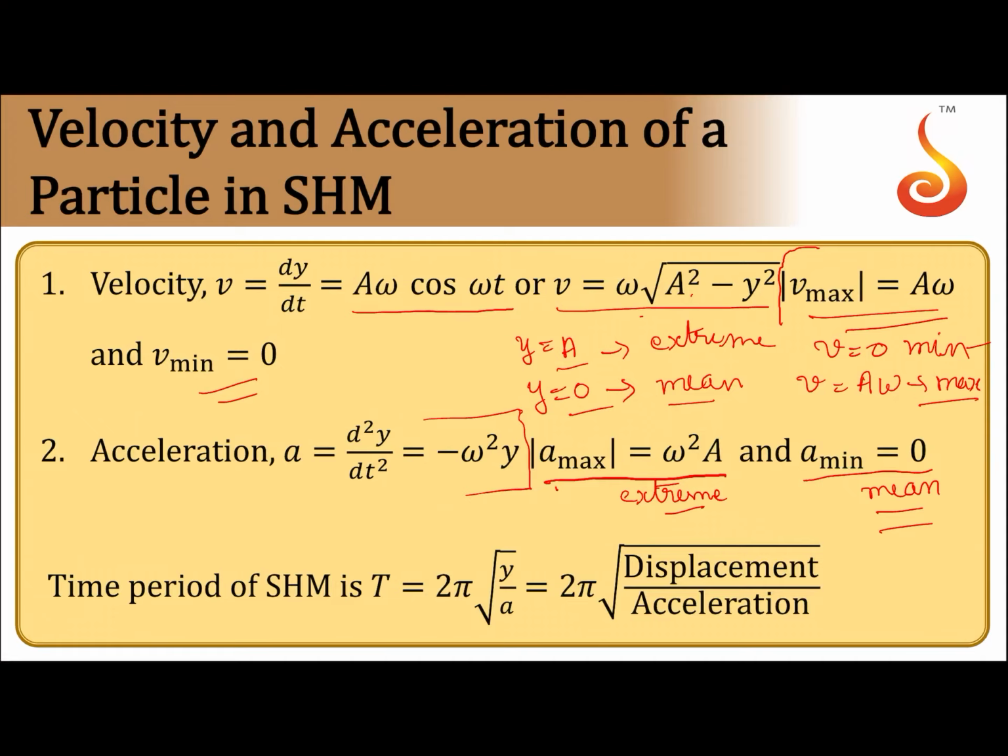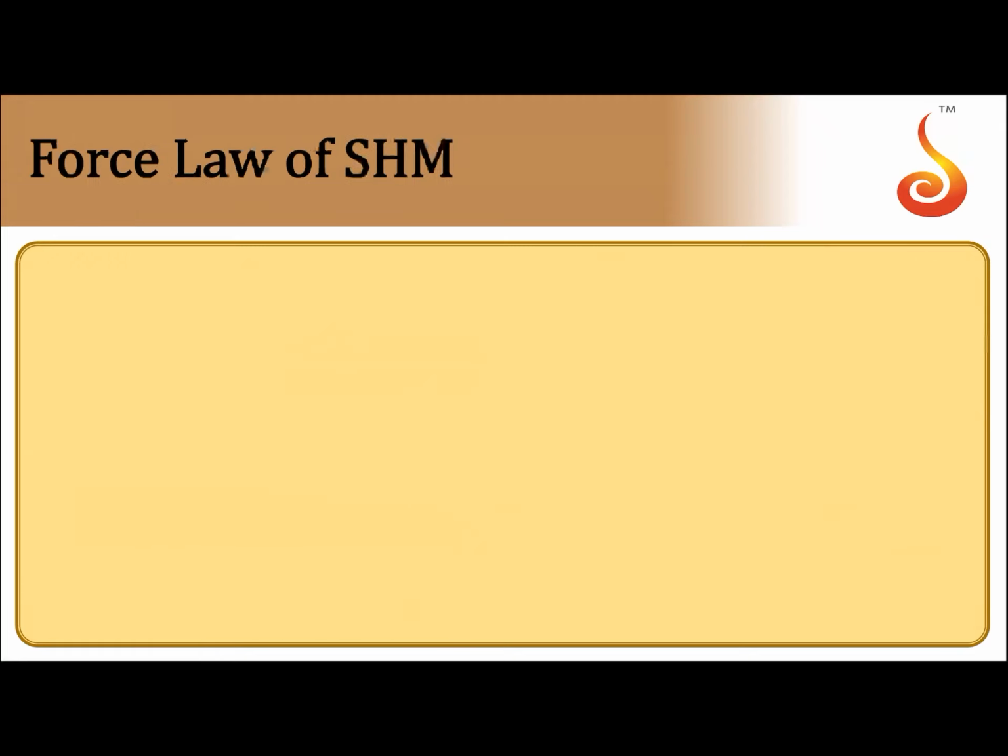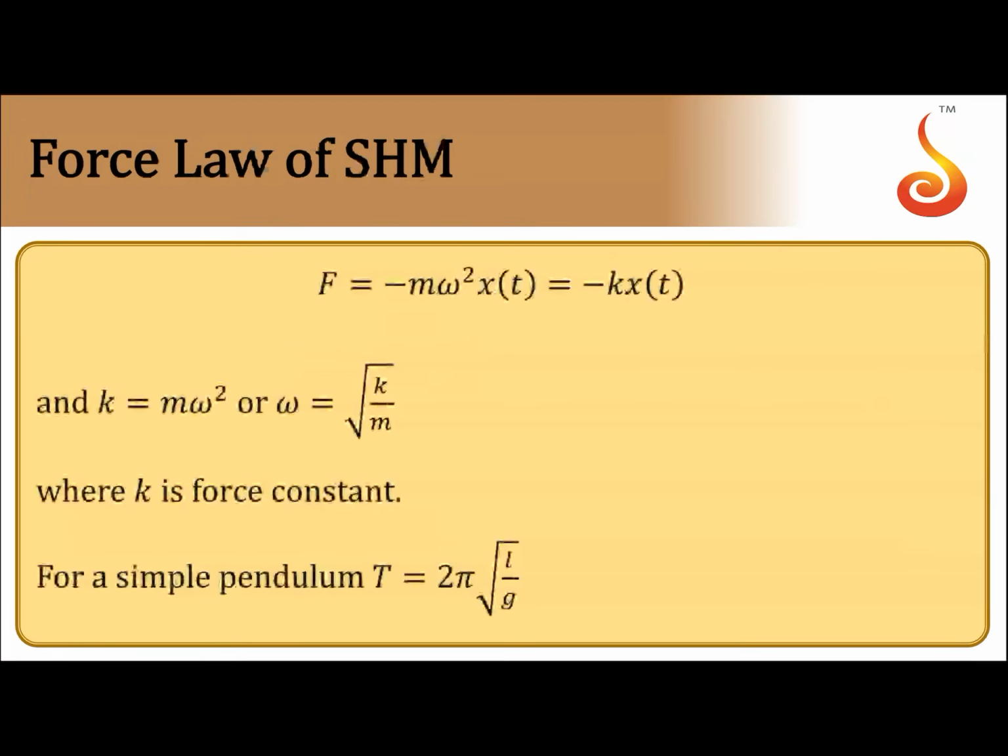So time period of simple harmonic motion is given by 2 pi root of y by a, where y is displacement, a is acceleration. So this can be used to formulate the equation for a simple harmonic motion. Then force law in simple harmonic motion. So F is equal to minus m omega square x or k into x of t. So omega is equal to root of k by m, we had reduced it earlier. So time period will be equal to 2 pi root of L by g for a simple pendulum. So these constants turn out to be L by g.